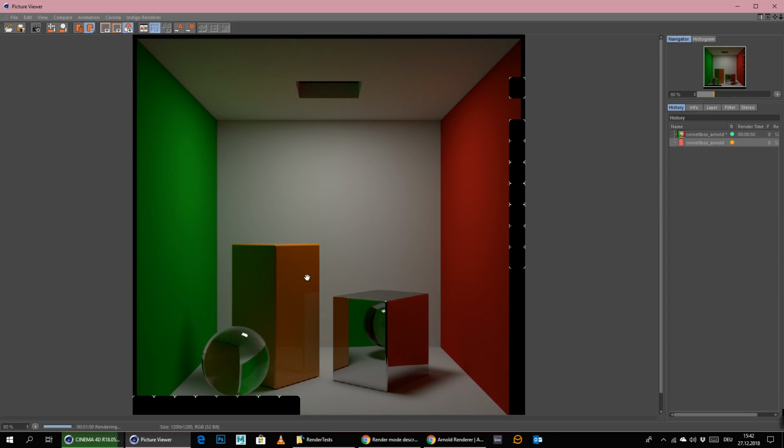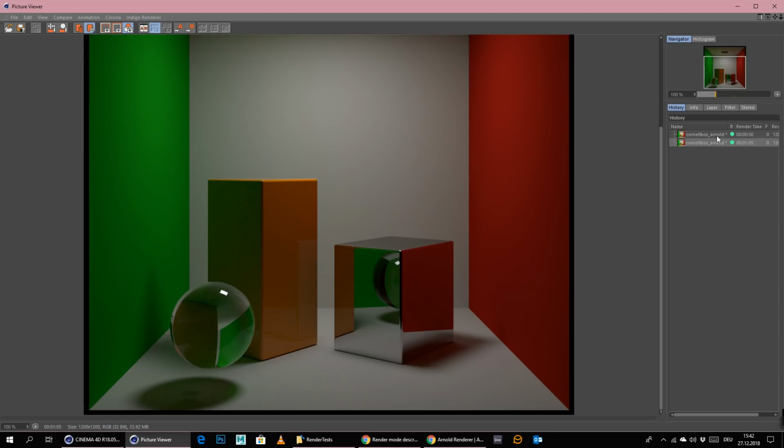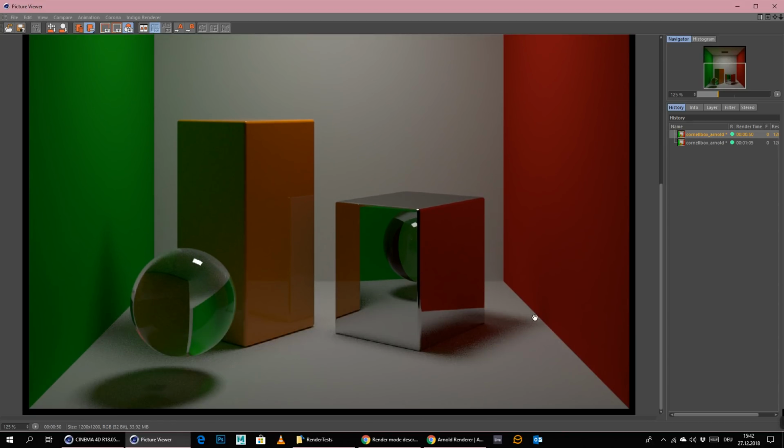Okay. Looks way better than before, as you can see. Well, way better is, I don't even think it, oh yeah, here you can see it, here you can see the noise before and now with more light samples. Still not enough light samples, but I think if we put this up here, this would not really help.